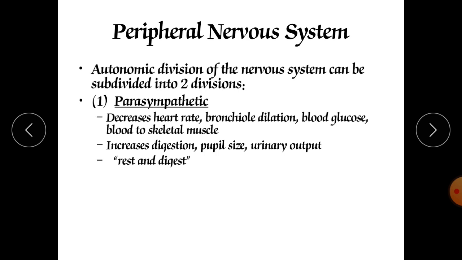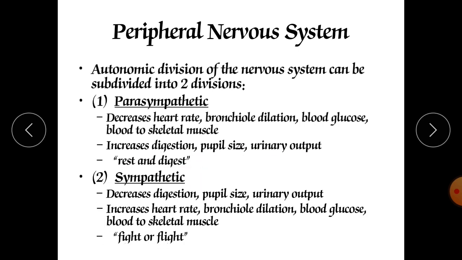In the parasympathetic division, it decreases heart rate, bronchial dilation, blood glucose, and blood to the skeletal muscles. It increases digestion, because it increases the secretion of HCl and various enzymes, proteolytic enzymes from the pancreas. It increases the enzymes from the liver. It increases the secretion from the gallbladder, for example bile juice. The pupil size can be decreased, urinary output can be increased, and this is the final rest and digest response.